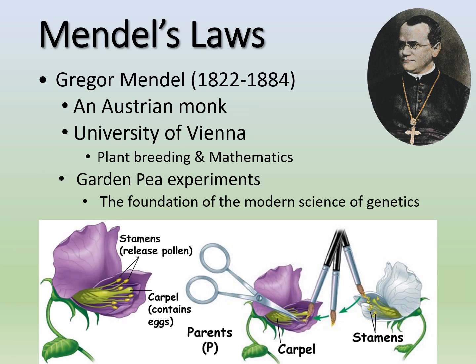So let's learn a little bit more about Mendel. He grew up in what is now today the Czech Republic during the mid-1800s. He was an Austrian monk who then decided to go to university, specifically the University of Vienna, where he studied plant breeding and mathematics. So he decided to work with garden peas, what we may call sweet peas nowadays. They look very similar.